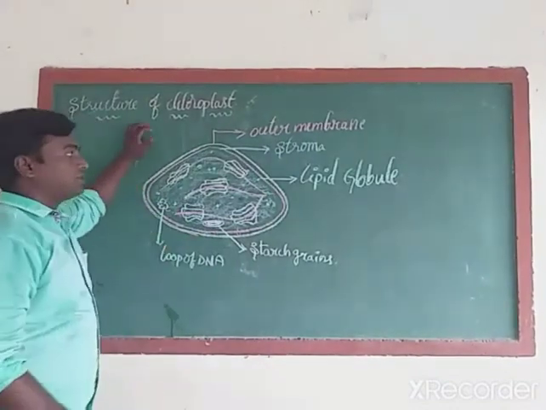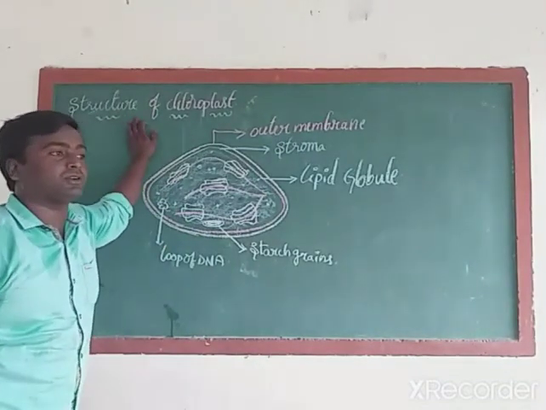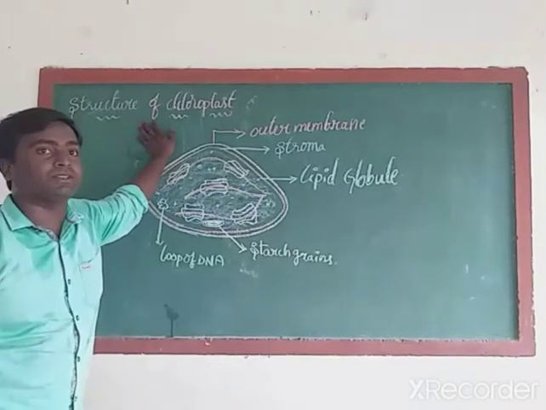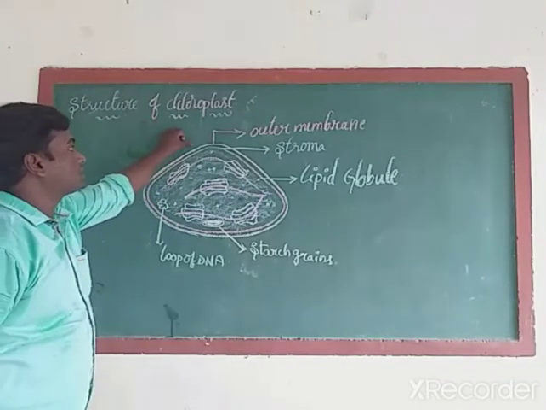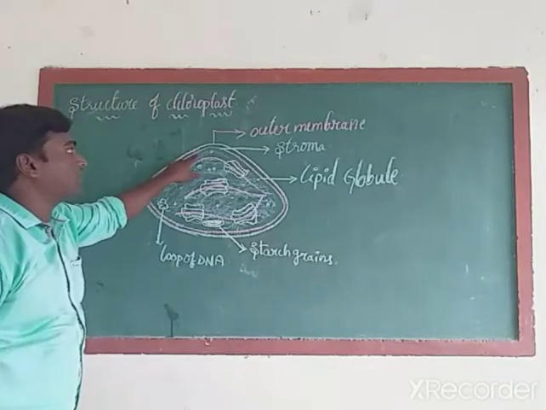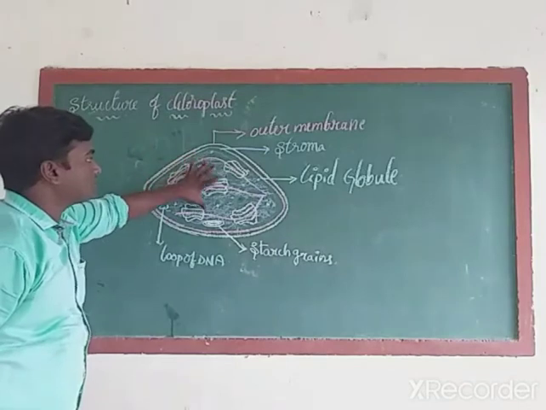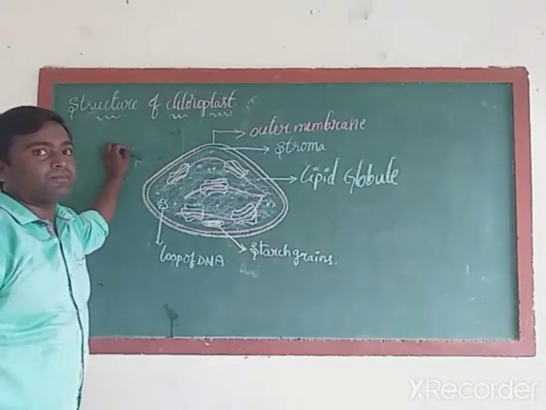This is the structure of chloroplast. If you observe the chloroplast under the electron microscope, how many membranes does it have? 3 membranes around itself. First one is the outer membrane. Next, the middle membrane. This middle membrane is called stroma. Next, this part is the inner membrane.